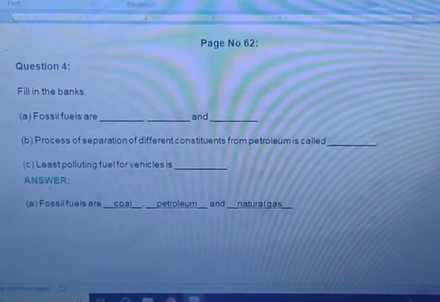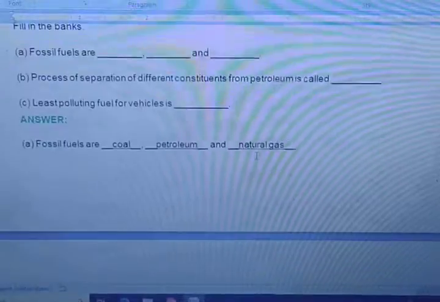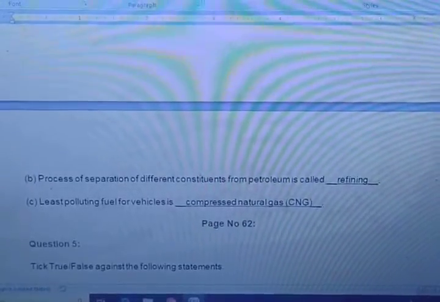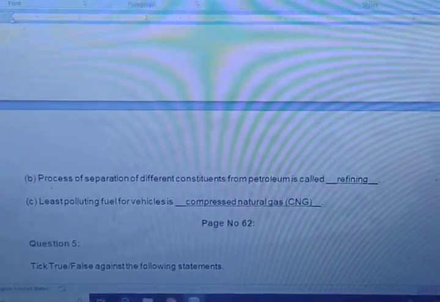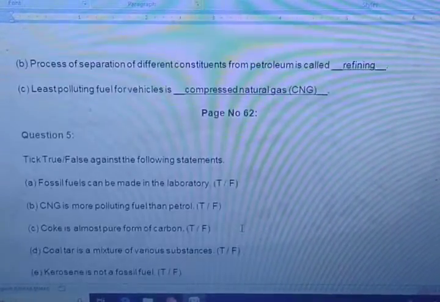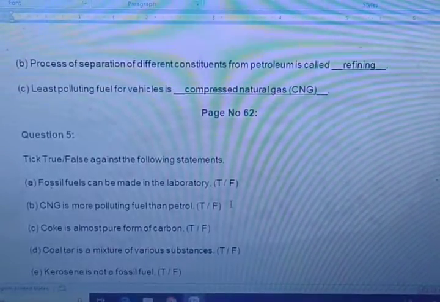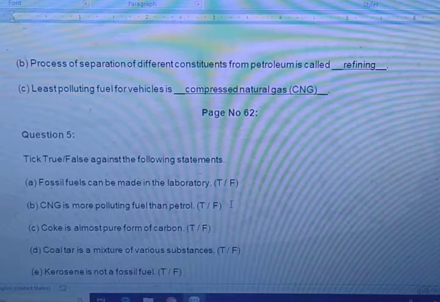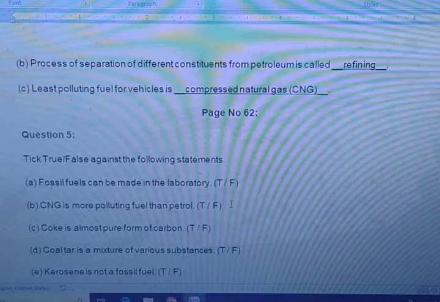So here you can write, the process of separation of different constituents from the petroleum is called refining, and the least polluting fuel for vehicles is CNG. That's why you may have seen nowadays in New Delhi that all the rickshaw walas are using CNG, that is compressed natural gas. Now we are going to write true or false.